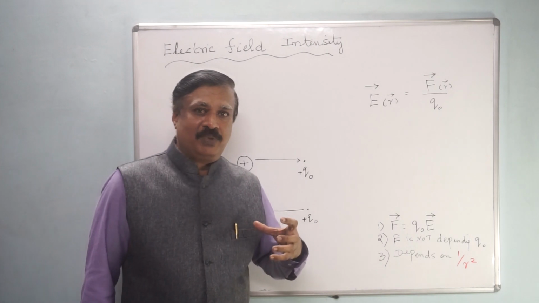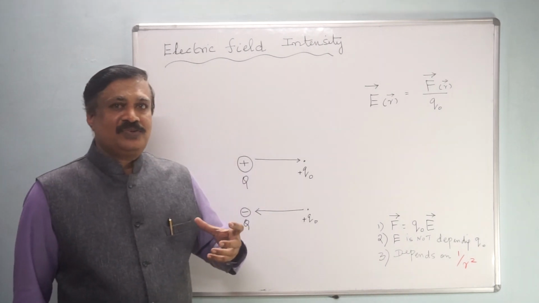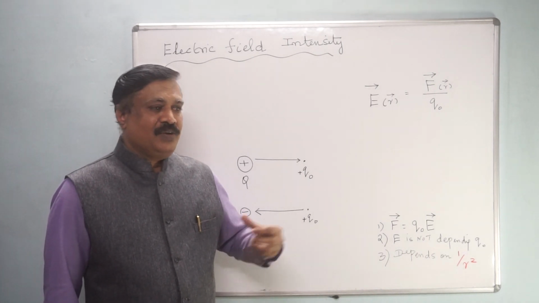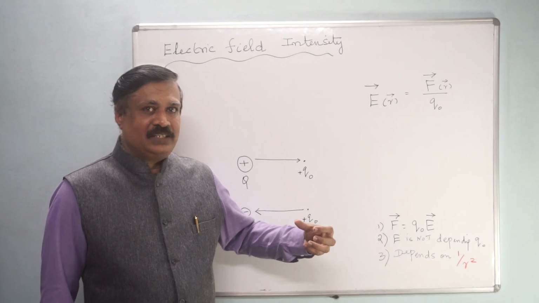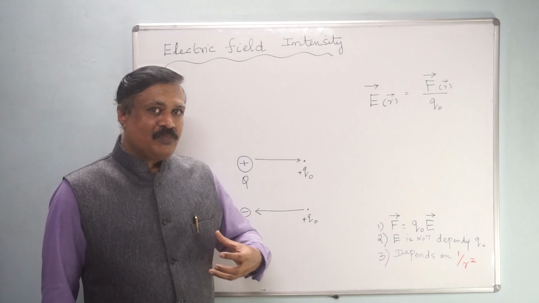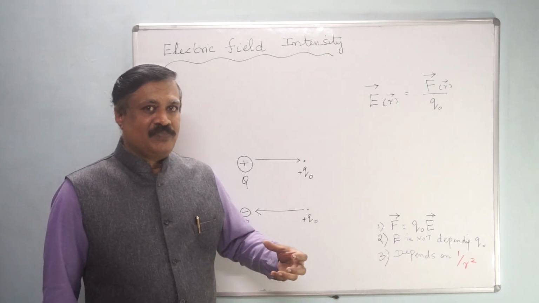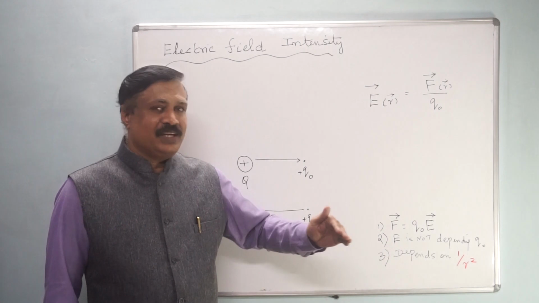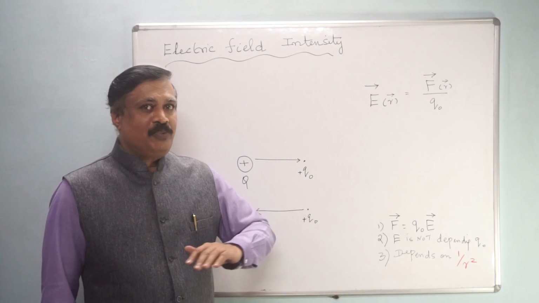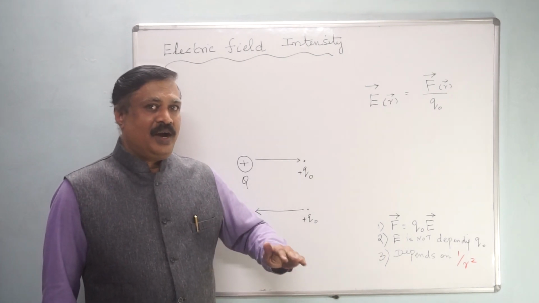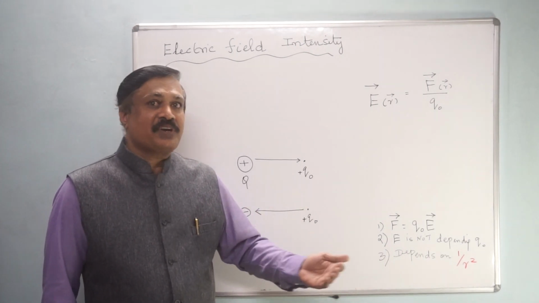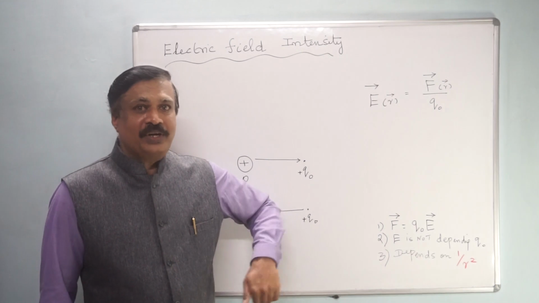I give one simple example. You might have noticed in your street, some street dogs will be there. If some new person is entering or some new dog from some other street is entering, then it will start barking and it will chase, up to a certain area only. It has its own territory. Up to that level, it will bark, and if that person or that next street dog crosses, then it will return. That means it has its own territory.